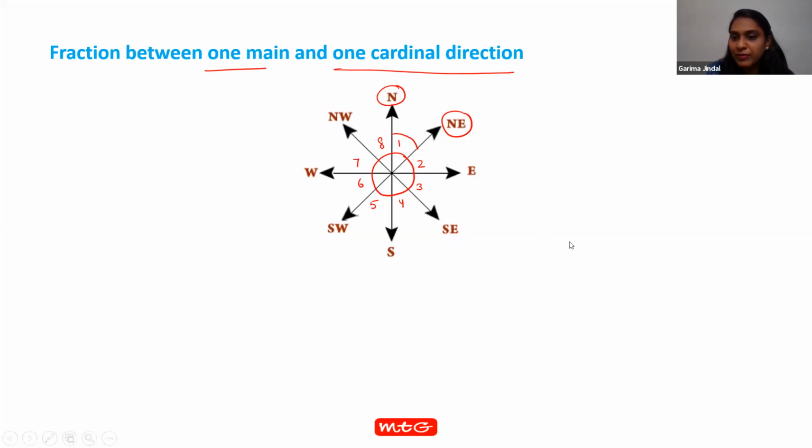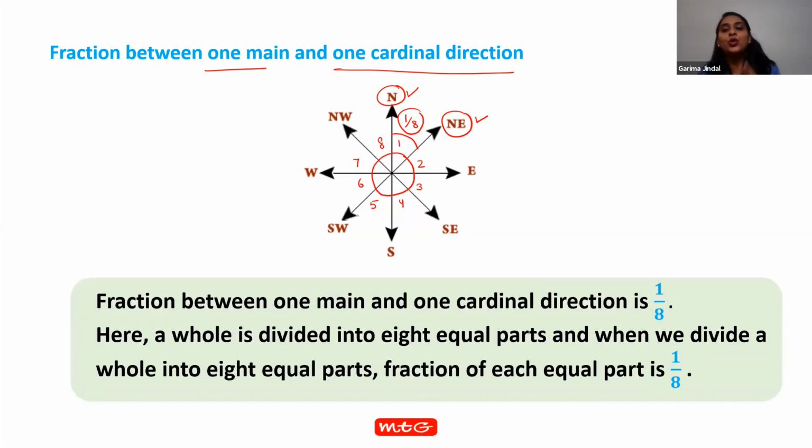Okay, Manasvi, would you like to give me the answer? Ma'am, 1/8. Very good. So everyone agreed? Right. So this is the fraction between one main and one cardinal direction. So what have we learned? We have learned the fraction between two main or two cardinal directions is 1/4 and the fraction between one main and one cardinal direction is 1/8.